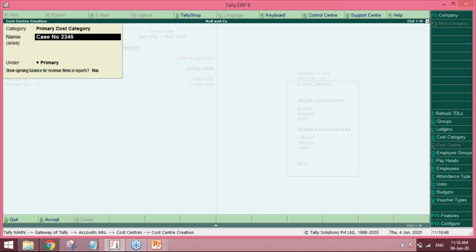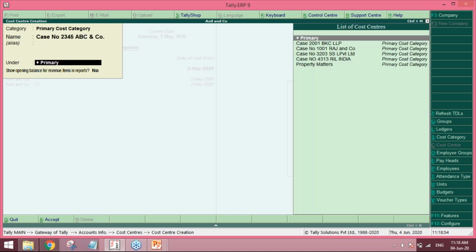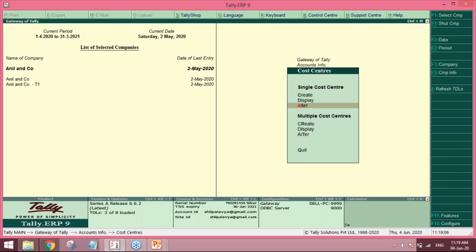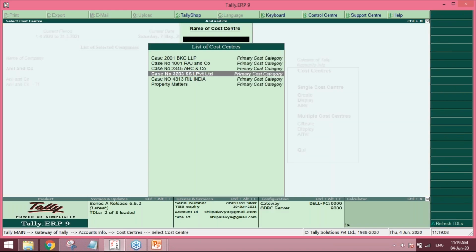GBS and company, whatever. ABC and company. Fine. Under Property, you can select either primary or under property matters. So what will happen is that if you have three lines of business, that is property matters, civil matters, criminal matters, then you can have similar cost center reporting available to us. So this is how you can create under a service line an individual case.